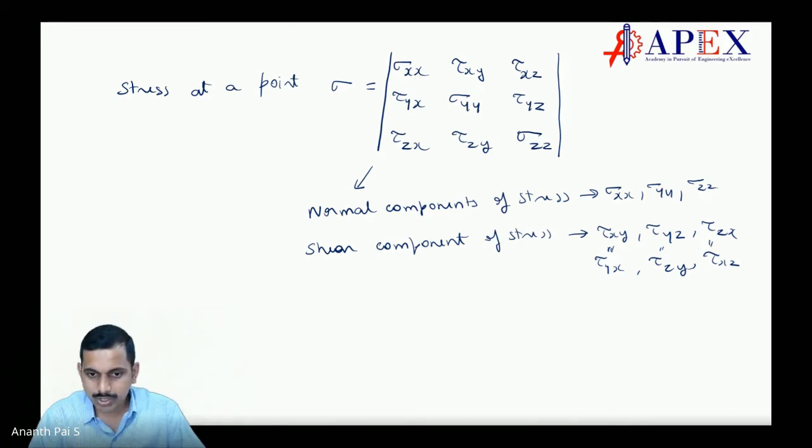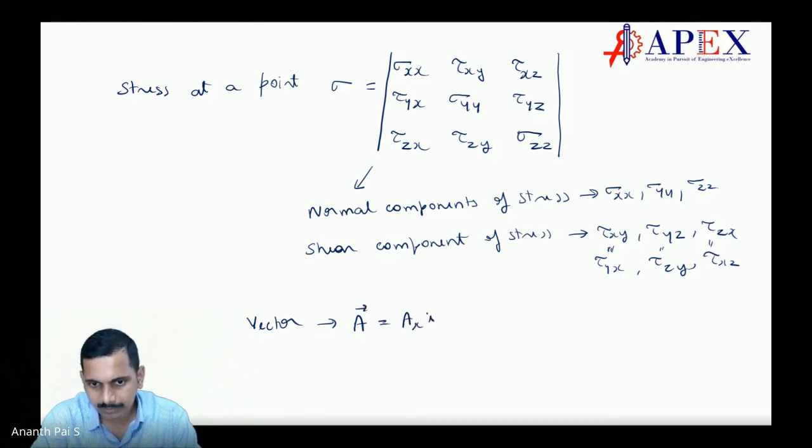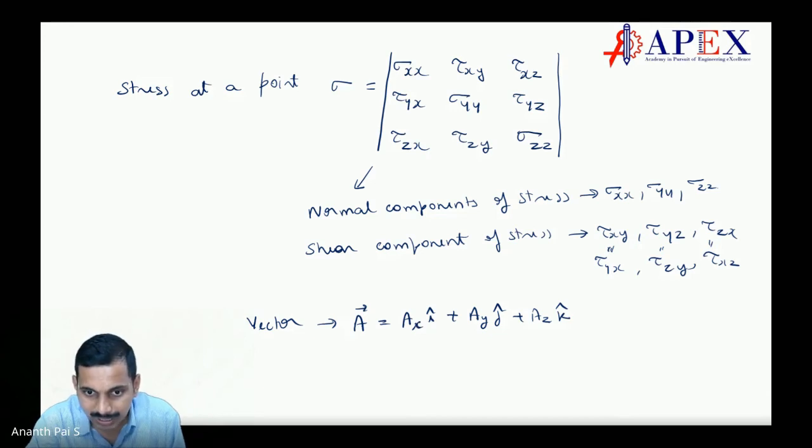Now, even when you say vectors, for example, let us say a vector A has ax i plus ay j plus az k. If you have observed, for this ax, ay, az, we don't have anything on top. There is no cap.